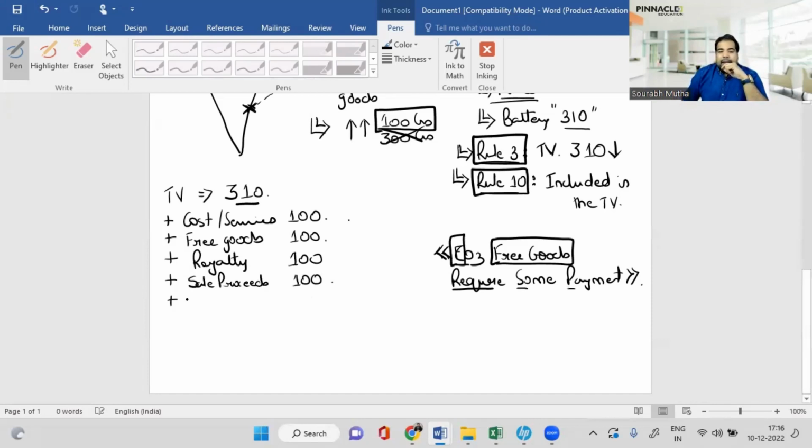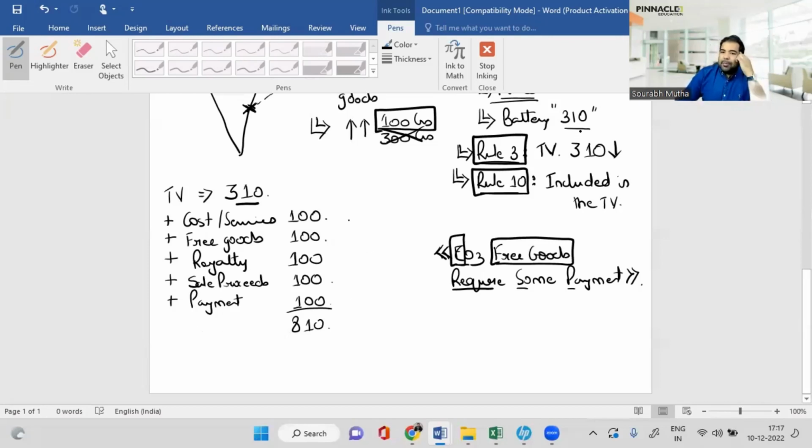And last, guys, any other payments which are linked to this import. Of course, not something that is done post importation, but any other payment which indirectly links to this import should also be added, because the government intention is very clear. They feel if you have paid directly 310 rupees, but indirectly you paid other payments, then all these also have to be added to the value. So 1, 2, 3, 4, 500 plus 310, that is 810 rupees is the value. This is basically called the FOB value.